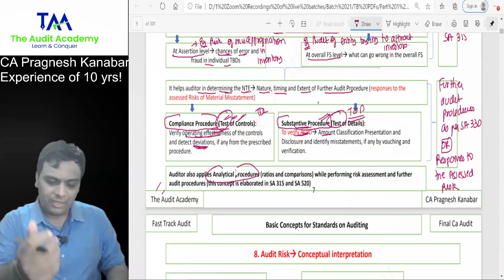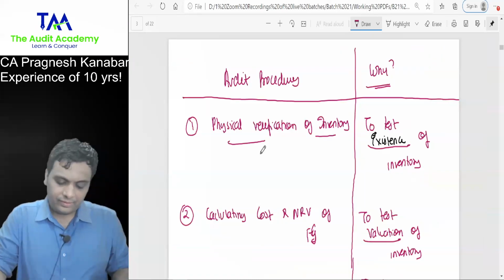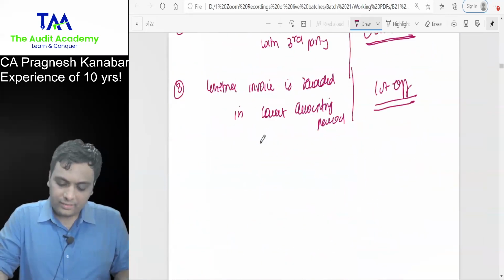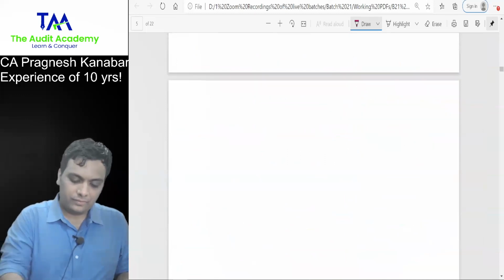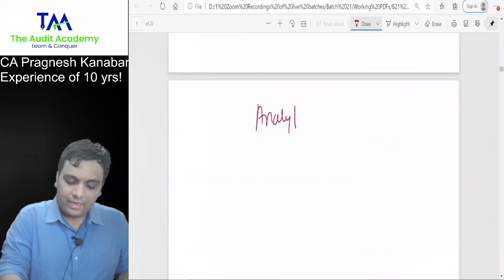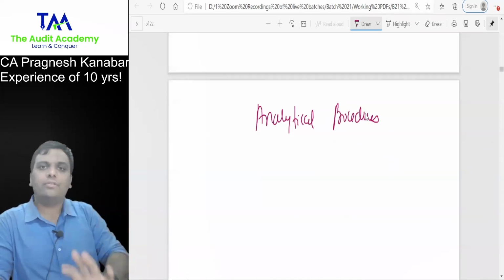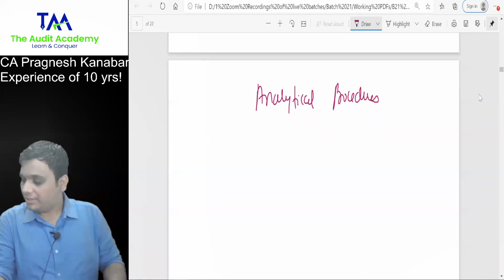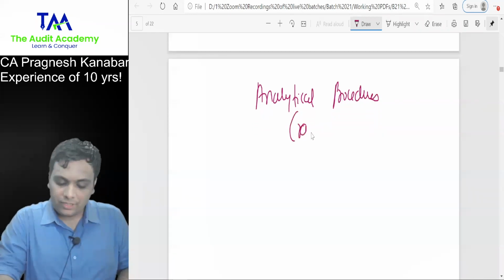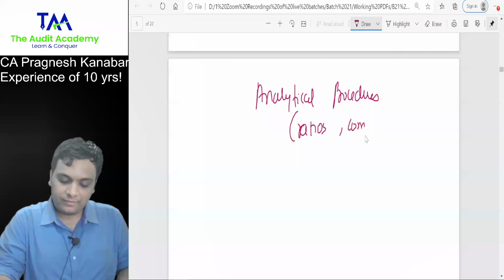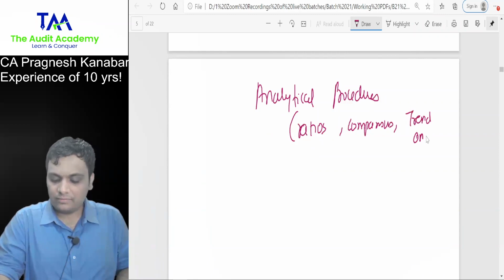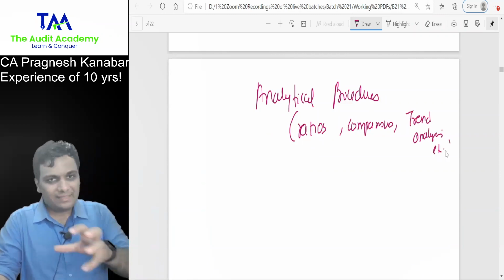But just hear me out for a minute, please. Let us say that analytical procedures, and this note I have in SA 520, analytical procedure also, so don't worry about writing it. Analytical procedures is nothing but ratios, comparisons, trend analysis, etc. These type of procedures.